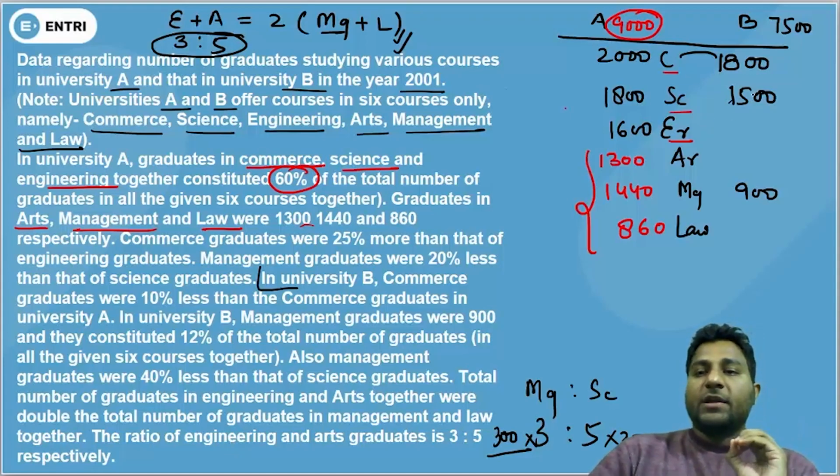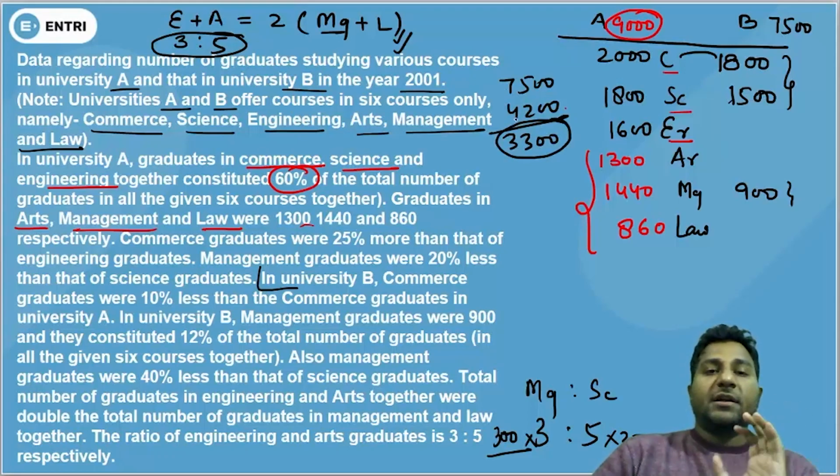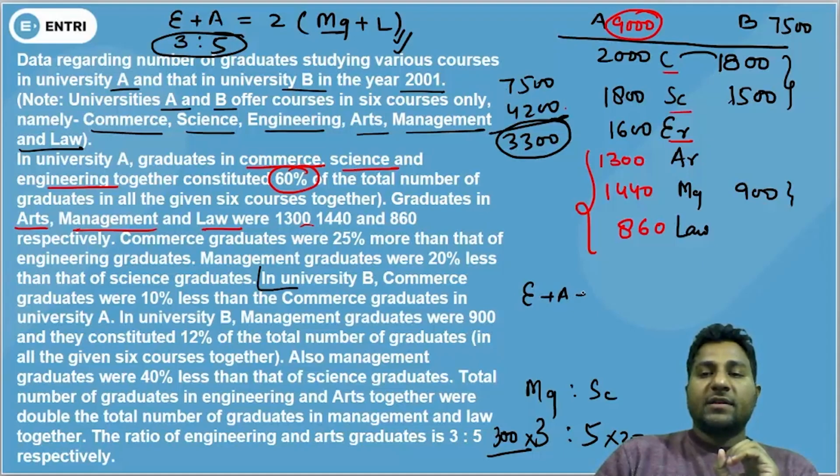Look at this. You know that these three data combined will make 33 and 9, 42. So from 75, 42 will be subtracted. That means we have been left with 3300. This 3300 is equal to engineering, arts and law.